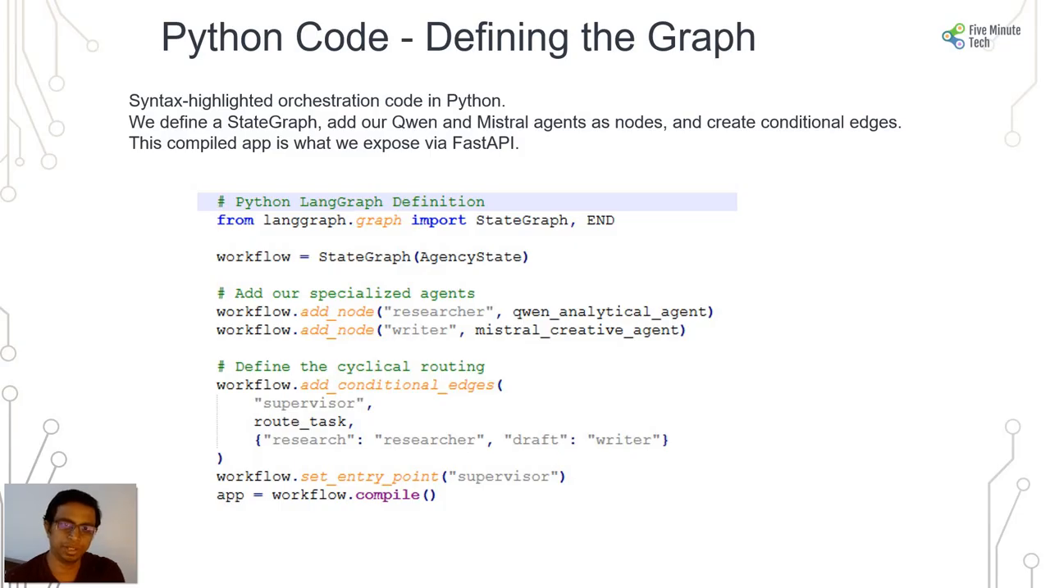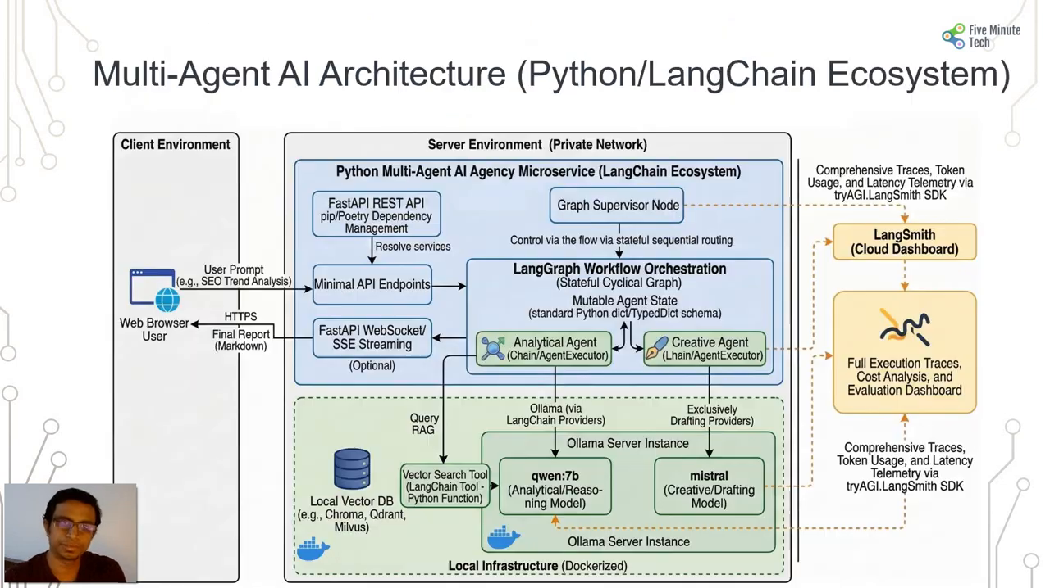This is one snapshot where you can see we are adding the different models and trying to get the responses. And this is the broader architecture wherein we have the client environment, that is a web browser or a user interacting through user prompts, to the Python multi-agent AI agency that we'll be working on. And the LangChain ecosystem has your FastAPI, that is the REST API, along with the graph supervisor node. What that does is it interacts with the LangGraph workflow orchestration, a stateful cyclic graph, and then the mutable agent states.